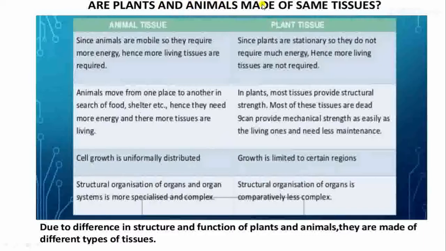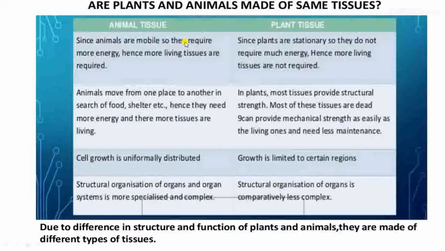Plants and animals are made up of tissues, but they are not made of the same kind of tissues. It depends on the way of life. Animal way of life or way of living is different from the plant's way of life. So plant tissues are suitable for their way of life, and animal tissues are suitable for their mode of life or way of life. So why are they different?